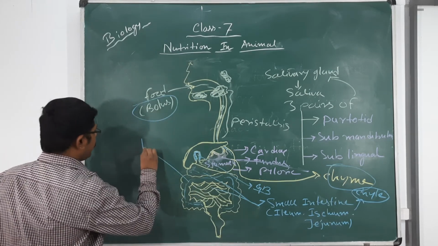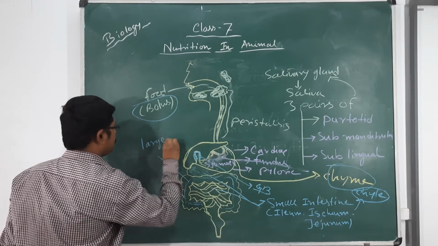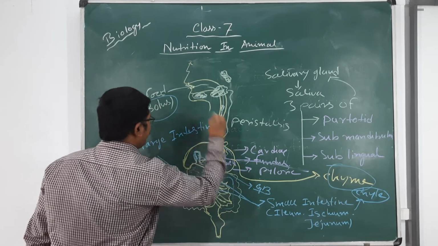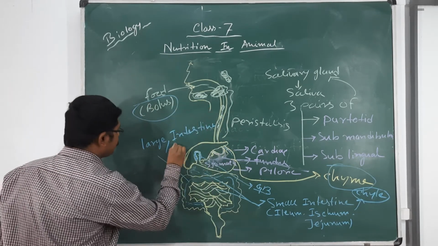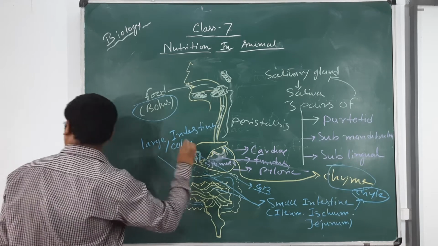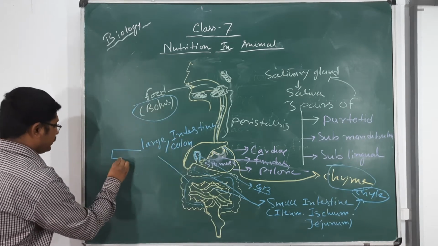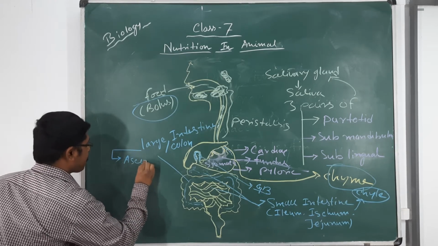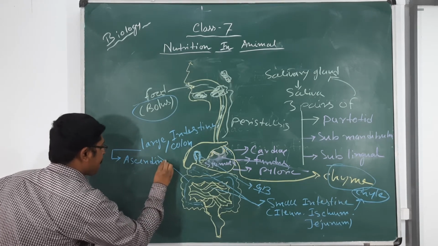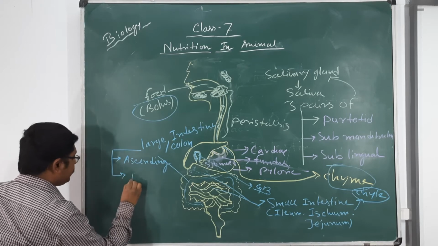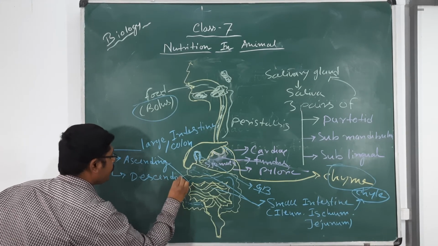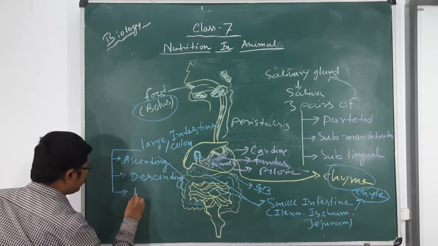And here in the periphery of the small intestine there is the large intestine. Large intestine is also known as colon. Colon also has parts, just like ascending, descending and the transverse.